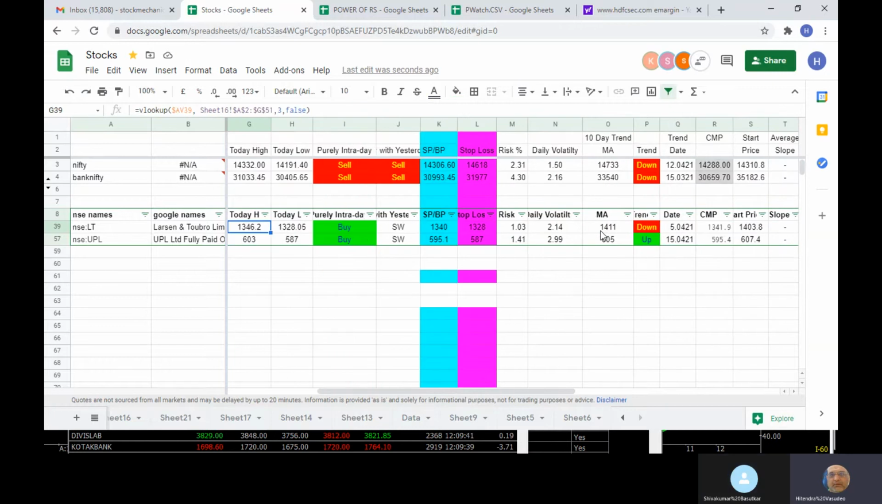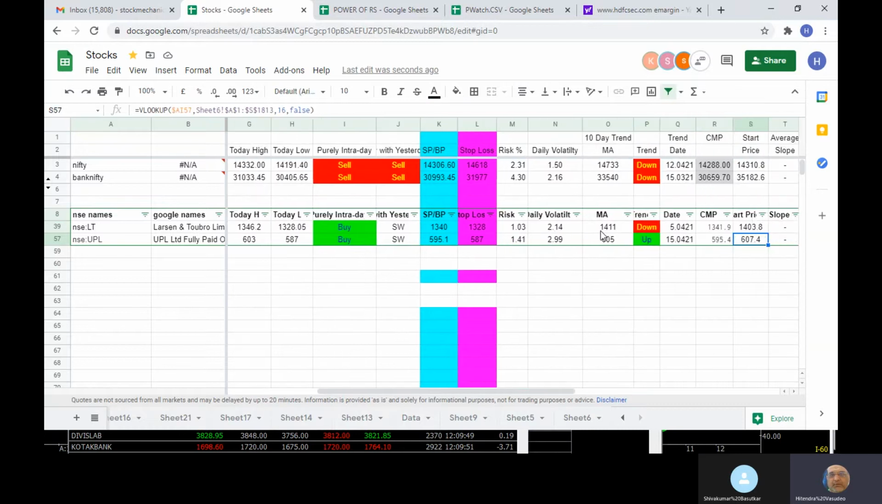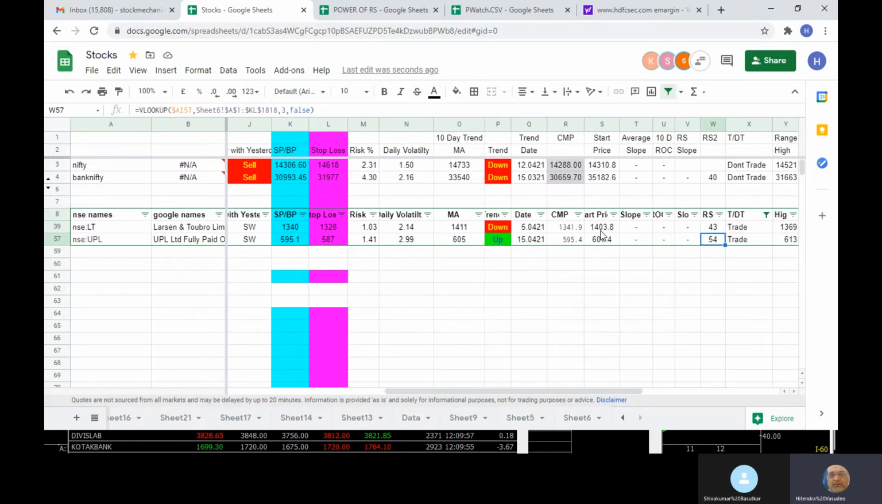So as far as the buy is concerned, on a standalone basis. Now we can call it a standalone basis because we are looking at a purely intraday. So now UPL it is showing. Now UPL is 2.99 and 1.49. So it is just below it. So therefore it is showing as a trade.